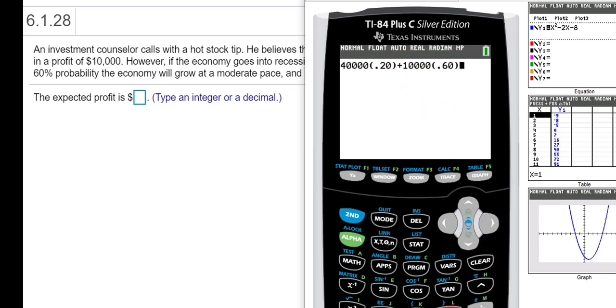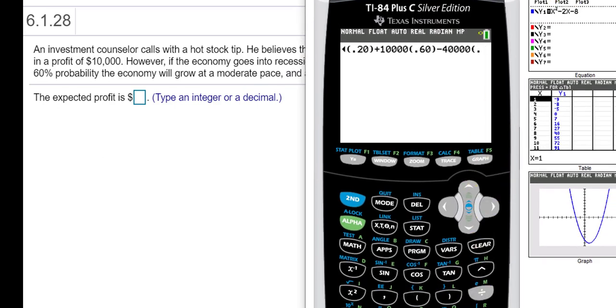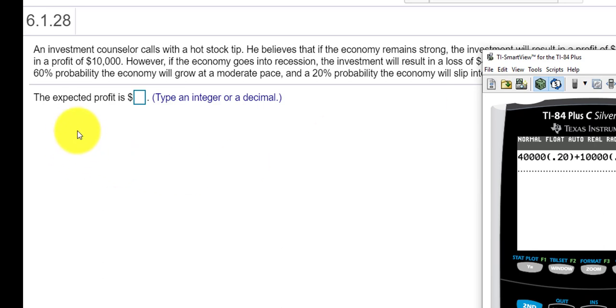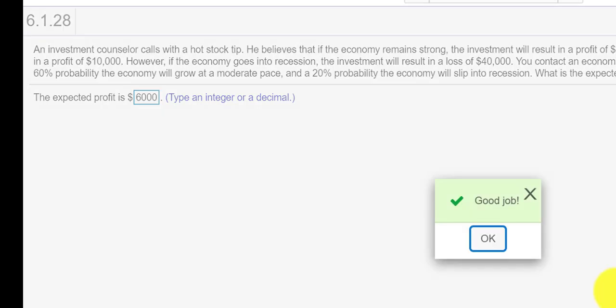So that would be minus 40,000, right? We're going to lose 40,000 if there's a recession, and the probability of a recession is 20%. So I will put in 0.20 and press enter. So we should expect to make $6,000 given these conditions. That is my expected profit. Check answer, and we get the great job.